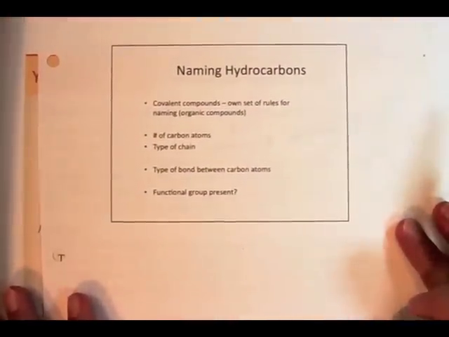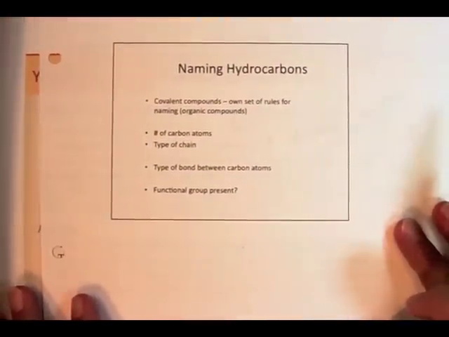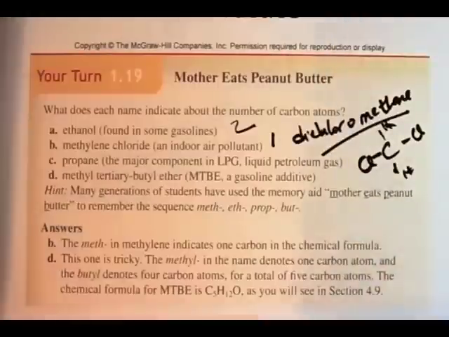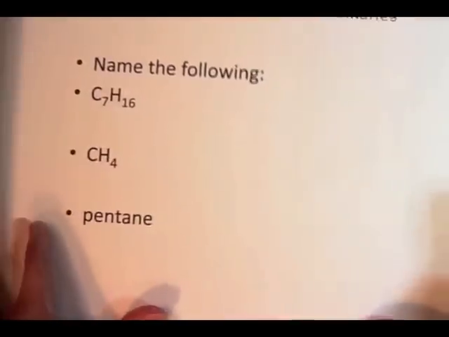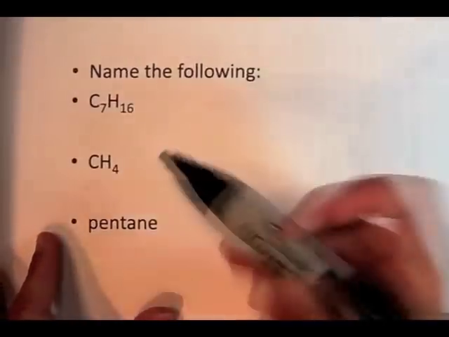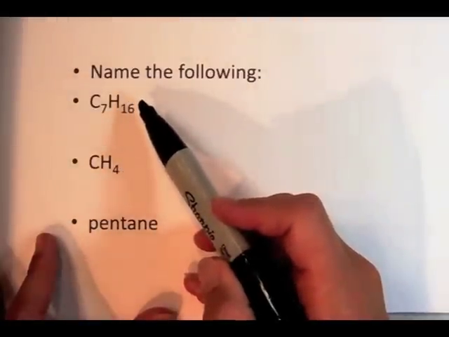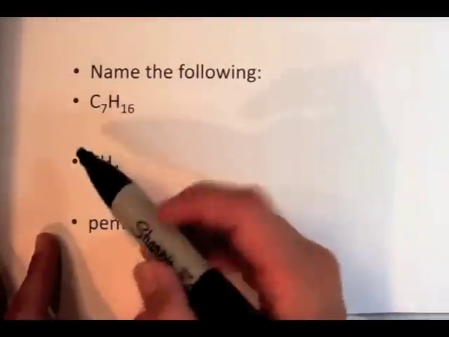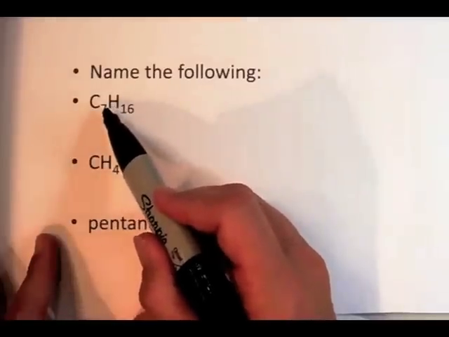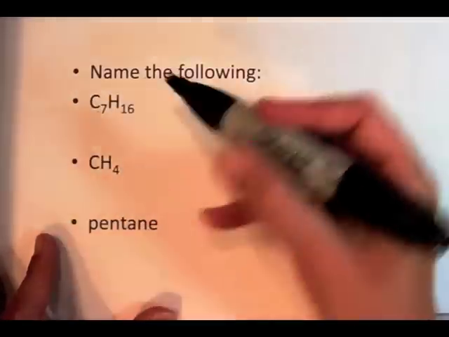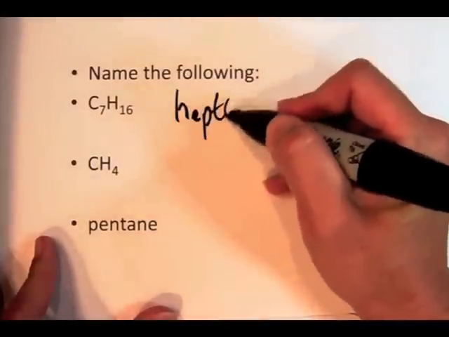This is really what I want you to be able to do. You need to be able to name these hydrocarbons. Given the name, give me the formula. Given the formula, give me the name. These are the basic alkanes. You can see there are 7 carbons in this particular hydrocarbon. Based on the fact that there's 7, you've memorized that the name is heptane.